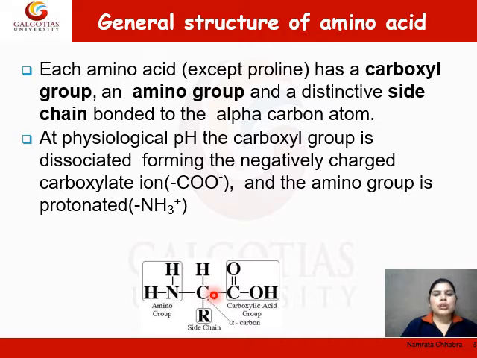At physiological pH, the carboxylic acid is dissociated, forming the negatively charged carboxylate ion, and the amino group is protonated, forming the NH3 positive ion. So the general structure of an amino acid consists of a carboxylic group, an amino group, and a side chain attached to the alpha carbon atom.